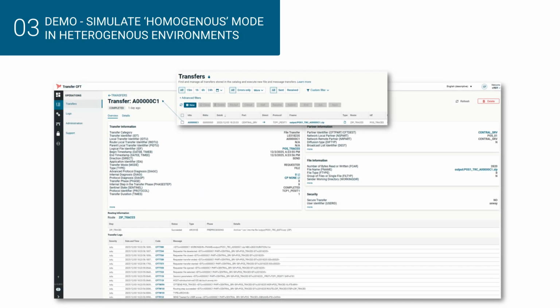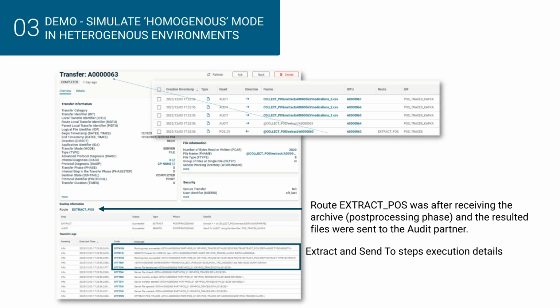This is the transfer details on the point-of-sale side. The route was executed with success. Files were successfully archived before being sent. This is the transfer details on the central side. The archive was received, and then the route was executed. Files were successfully extracted and then routed to the audit partner.